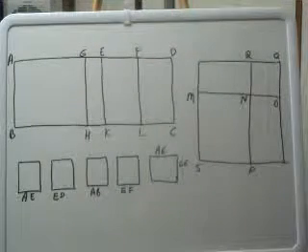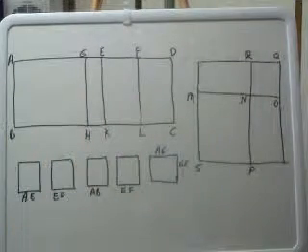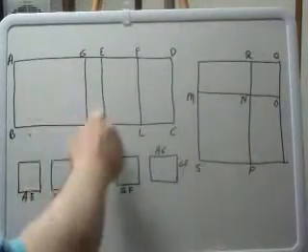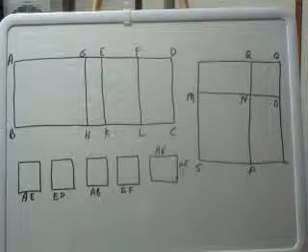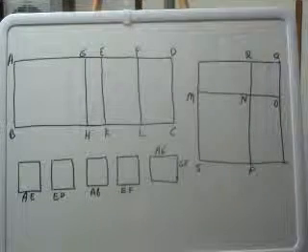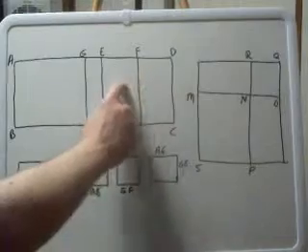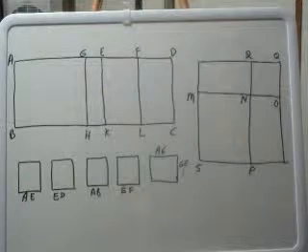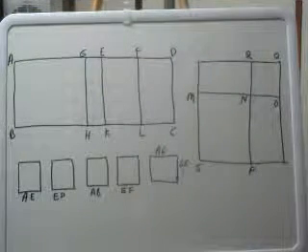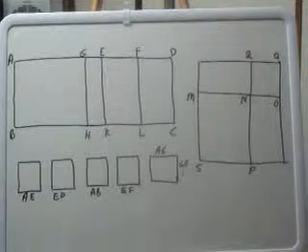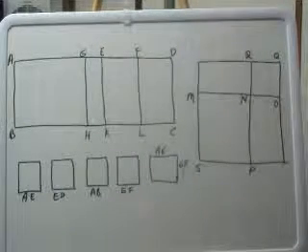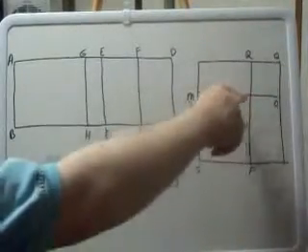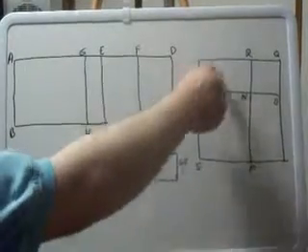But AK is the sum of the squares on MN and NO. If you add these two together, you get all of AK. And EL is the rectangle MN and NO. So this and this are the same area. Therefore, the sum of the squares on MN and NO is incommensurable with the rectangle MN and NO. So what that means is that if you add these two together, these two areas combined are incommensurable with this area right here.